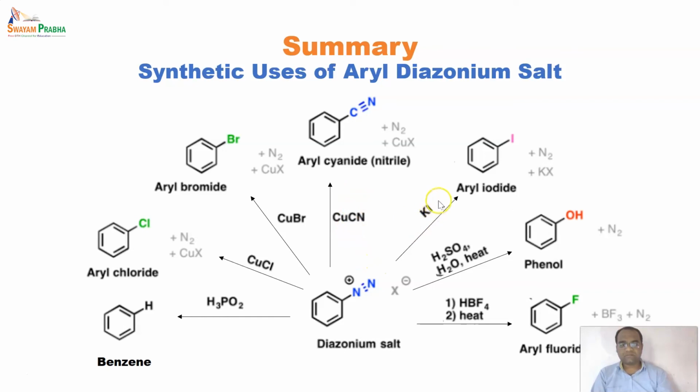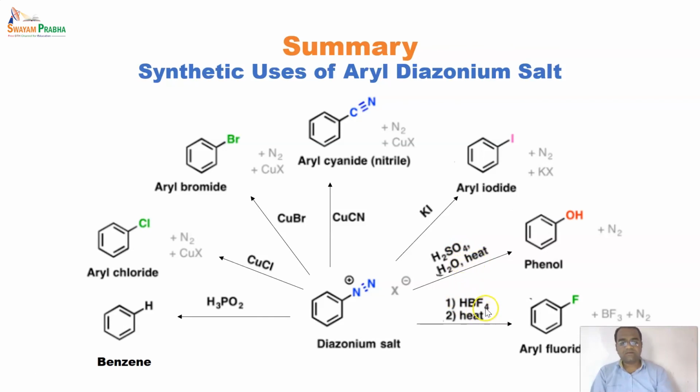After that, the diazonium is replaced by a halogen like iodine with the help of potassium iodide. After that, the diazonium is replaced with OH, forming phenol with the help of H2SO4 and H2O when heated.